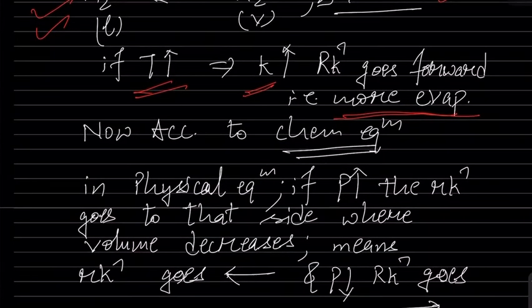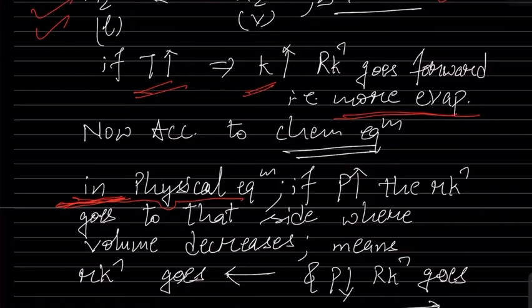So obviously, now according to chemical equilibrium, again we are taking this, because there is a lot of application of chemical equilibrium in this chapter. Let us say physical equilibrium. You know very well physical and chemical equilibrium. If you don't know, you can have a look at the physical and chemical equilibrium definitions. Very easy process, isn't it? Here it is physical equilibrium. There are no chemical species. This is only physical equilibrium.